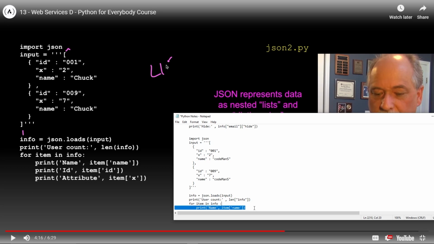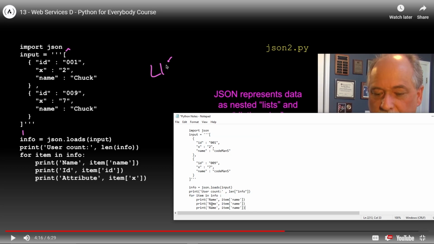So we'll take this, drop it off 2 times. Name's going to be ID on this one, and then an attribute on this one. Attribute. All right. Then we got item, we'll put X here, and then we're going to put ID here. Like thus. Okay. And that looks like this. Let's look all the way through it.